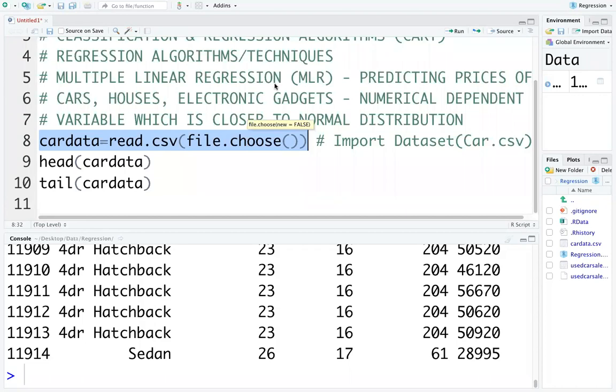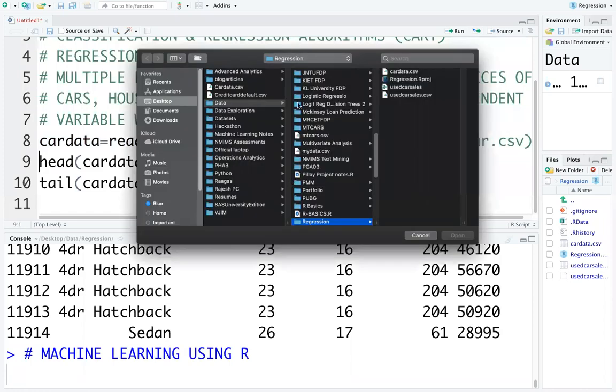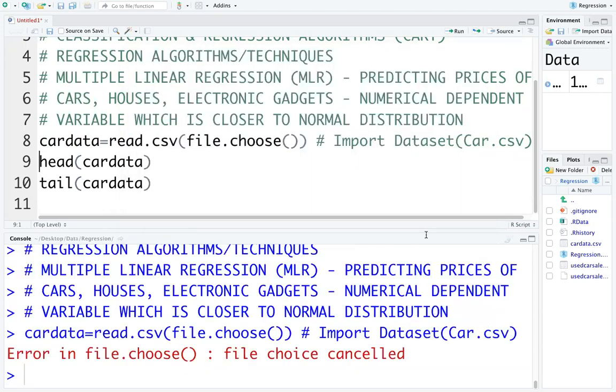It will automatically import the data into the R environment. Run the 8th line: car data is equal to read.csv file.choose. This is the command for importing the data. Once you run this, with control enter or by clicking on run, it will open a browser window like this. On the left side you will see desktop, downloads, application. Go to the location of your data and import the data.